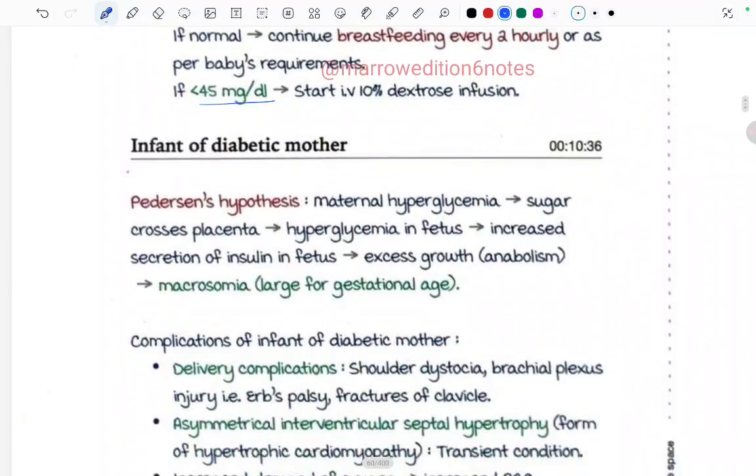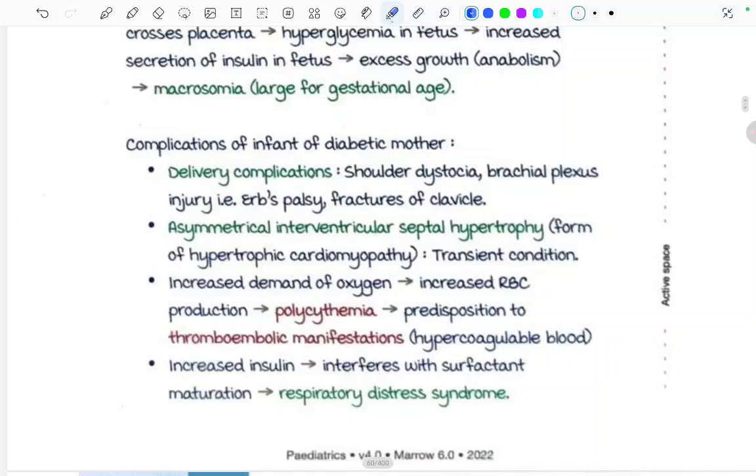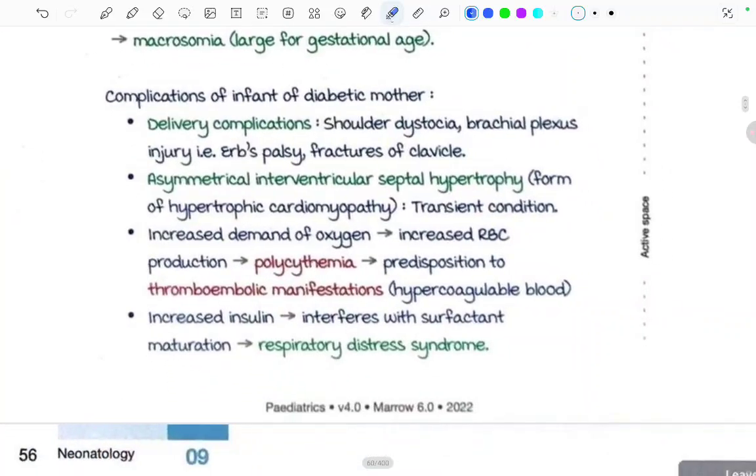Now the case of an infant of a diabetic mother. There is a Pedersen's hypothesis in which due to maternal hyperglycemia, sugar crosses the placenta. Fine. So there is hyperglycemia in the fetus also, and this increases the secretion of insulin in the fetus, leads to excess growth because insulin is an anabolic hormone, and this excess growth finally leads to macrosomia and large for gestational age baby. So, what are the complications of an infant of a diabetic mother?